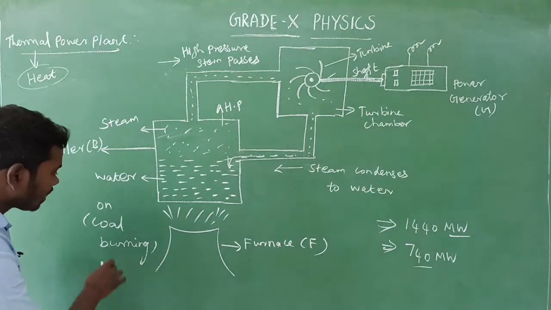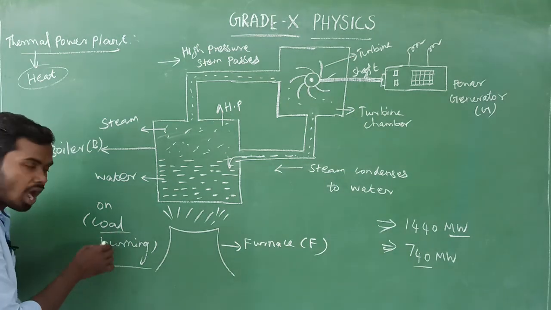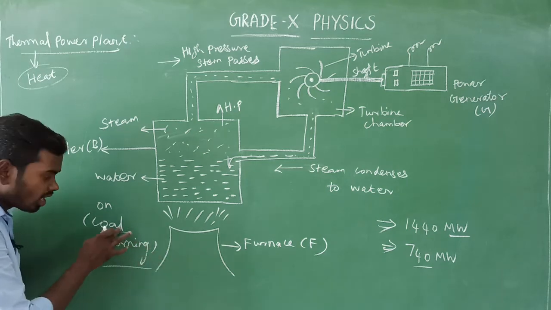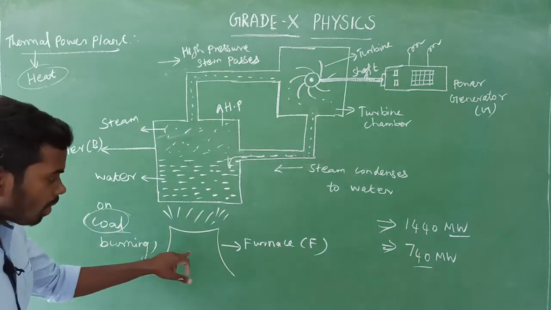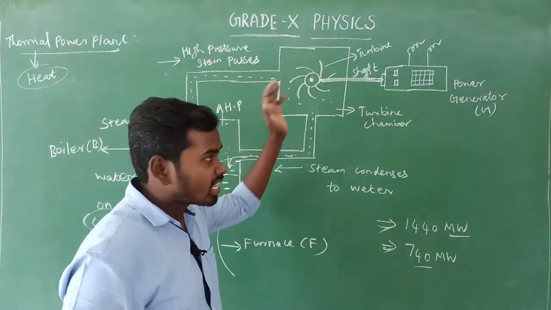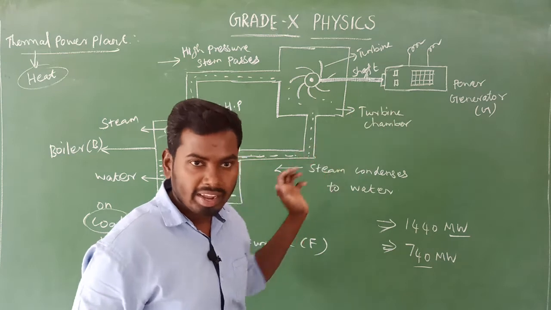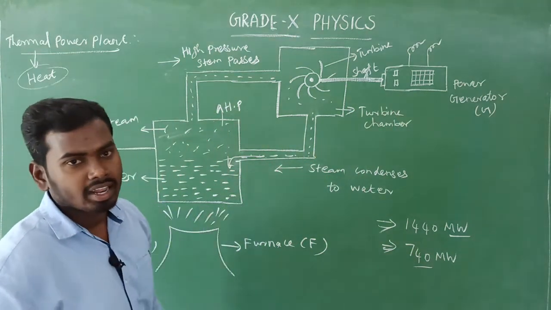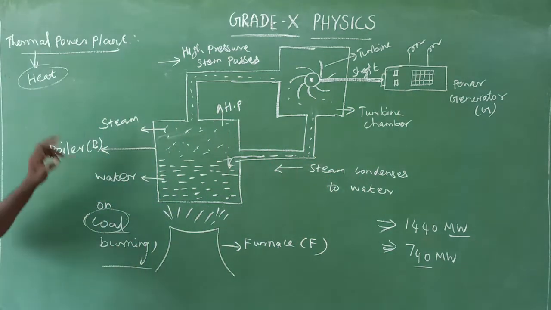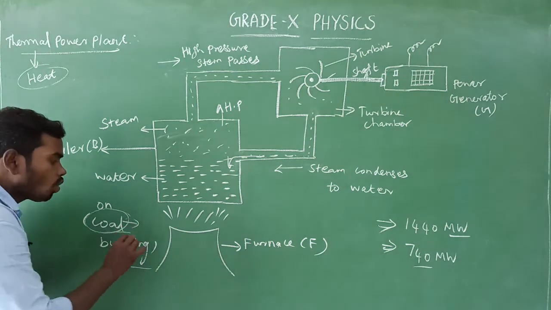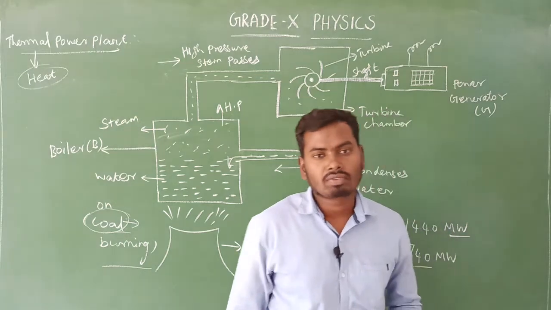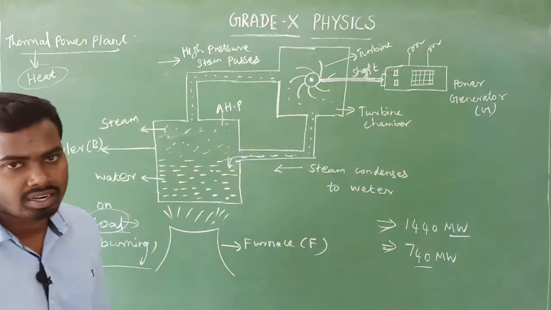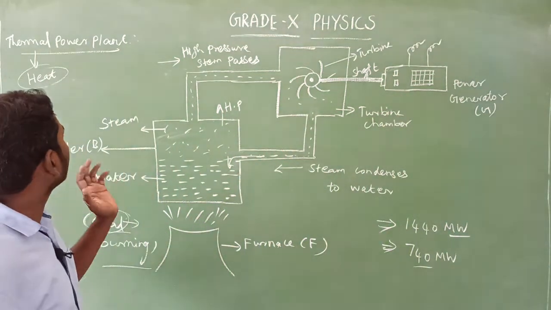Here in the thermal power station we are using only a non-renewable source of energy, because the main source here is coal. On burning coal, the heat energy changes into electrical energy. So in a thermal power station the coal source is very important. Coal is under the category of non-renewable sources of energy. Is it clear? Yes, that's all about the thermal power station.